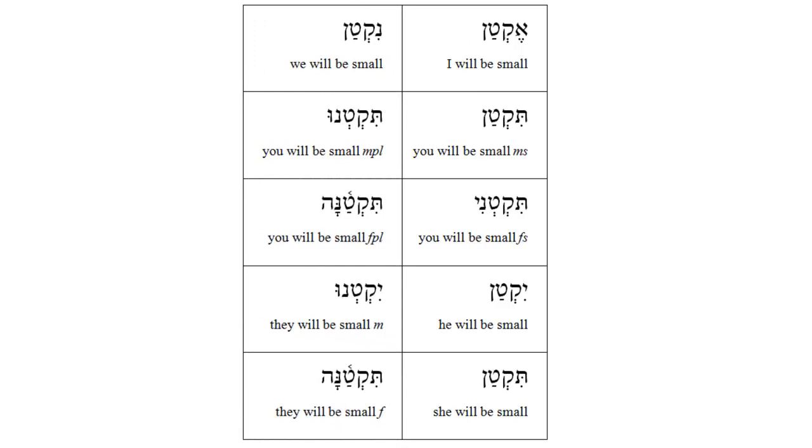Here is the verb katan, to be small, in the yiktol conjugation. Ektan, tiktan, tiktani, yiktan, tiktan. Niktan, tiktanu, tiktena, yiktanu, tiktena.